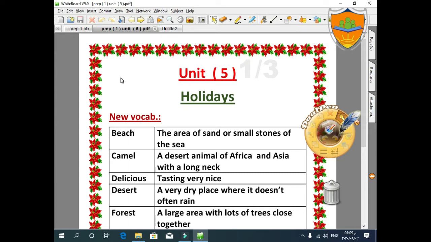Our new vocab today. First word, beach: the area of sand or small stones by the sea. Camel: a desert animal of Africa and Asia with a long neck. Of course, all of us know what a camel is.